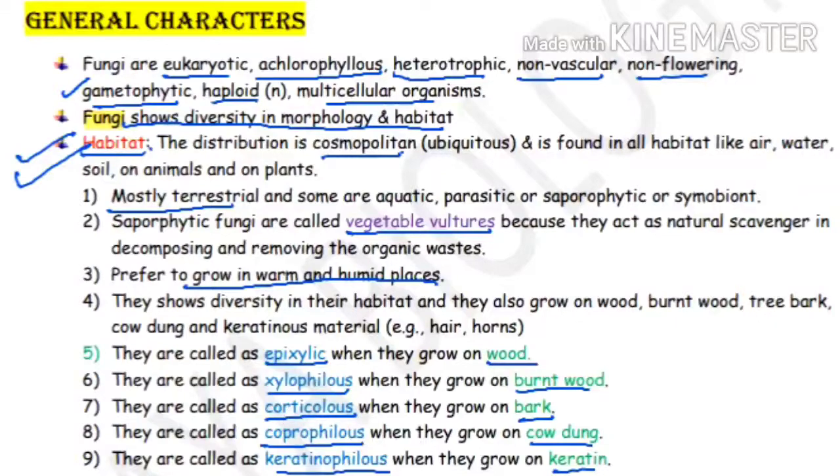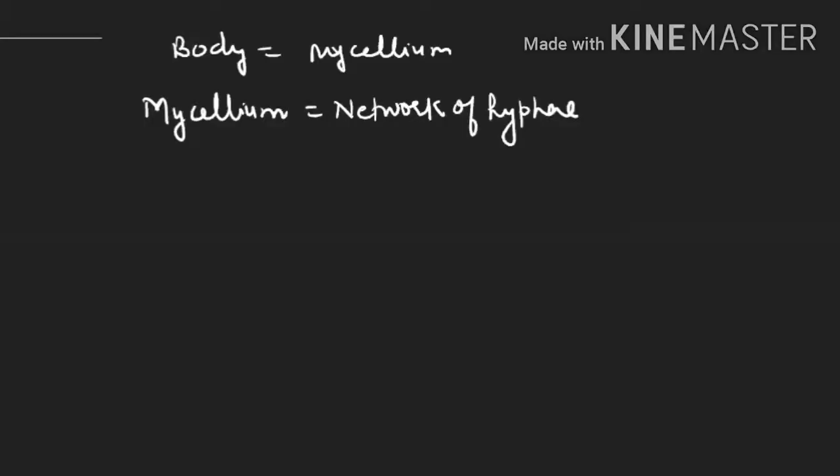Now we are going to study the thallus organization. The body of the fungus is made up of mycelium, and mycelium is nothing but a network of hyphae. This is one hypha, and this complete network is known as mycelium.